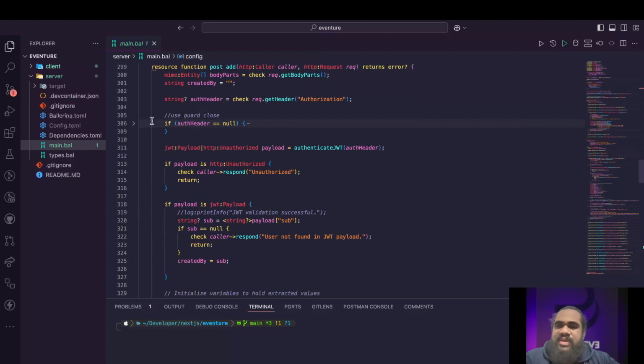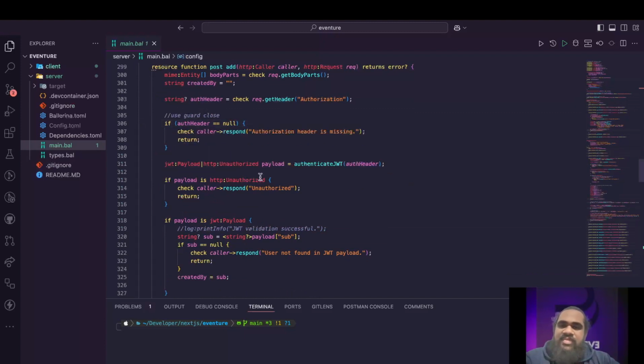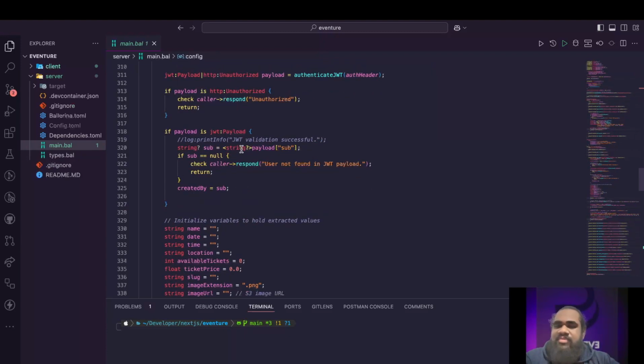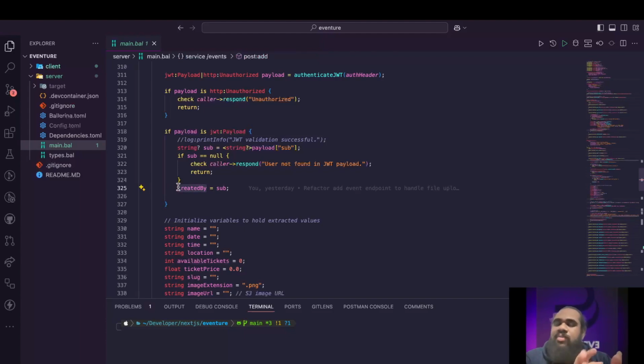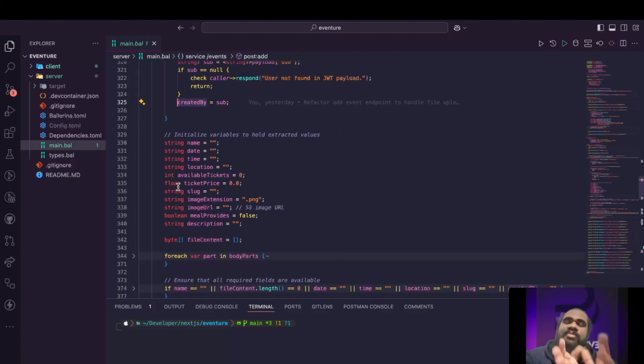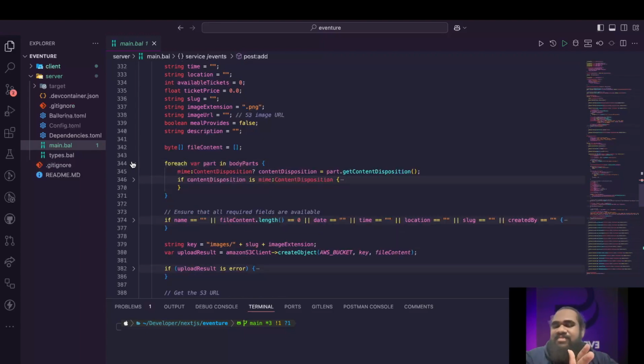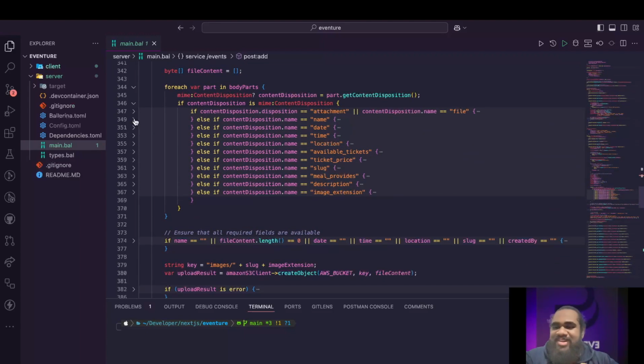And in here we are authenticating that, and after authenticating we decrypt that payload, and from the payload we get the created by, or basically the user's ID. In that way a malicious user can't send another person's user ID, because we are not getting it from a post request, from a body or from a parameter. We are getting that from a JWT, so it would be much safer and much more reliable.